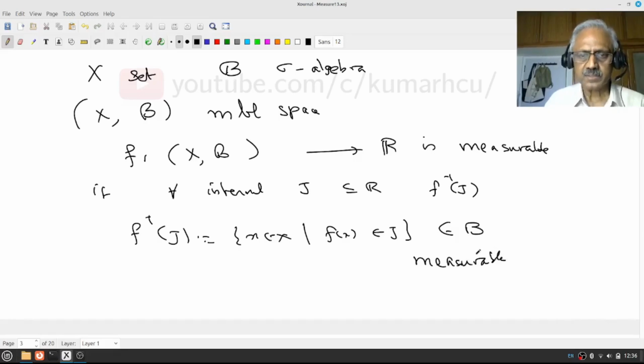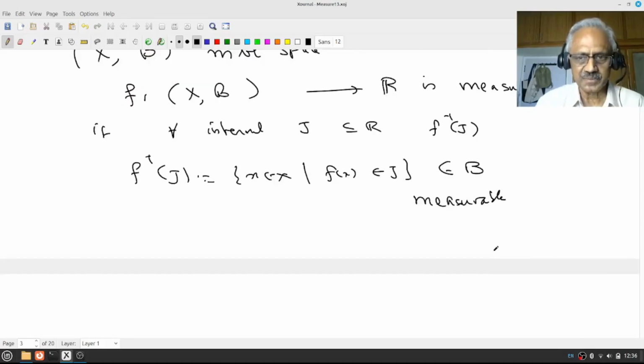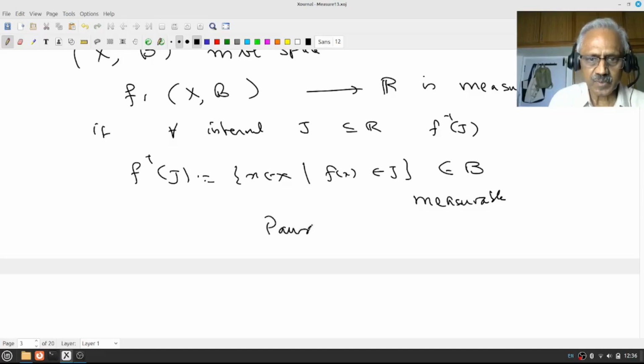That is like continuity in topology: the inverse image of any open interval should be a measurable set in the measure space. Is that clear? Please review and understand this, and then proceed.